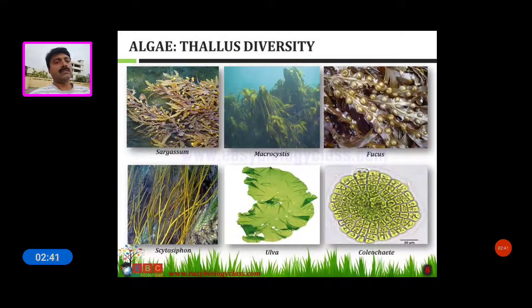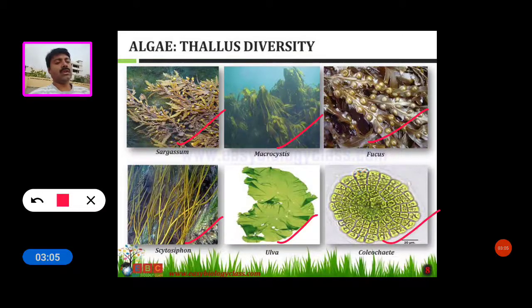These are some brown algae, Phaeophyceae class belonging to algae: the Sargassum, Macrocystis, Fucus, Cytosiphon, Alva, and Coleochaete. This is the Coleochaete. So these are some green and brown algae thallus structures.